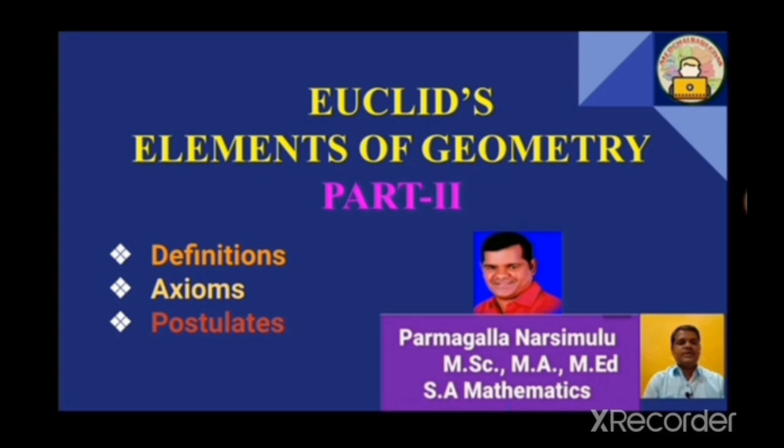In the first part of the elements of geometry, we have discussed the introduction and the history of the geometry. Now we will discuss the definitions, axioms and postulates by Euclid in this part 2. Before going to discuss about these topics, let us see the book, The Elements.